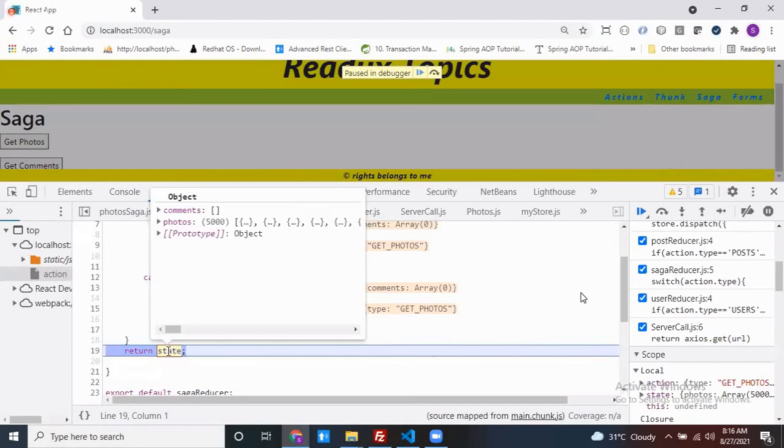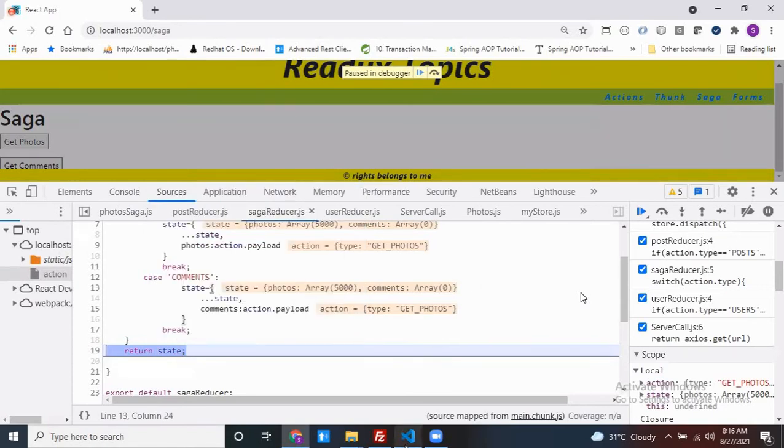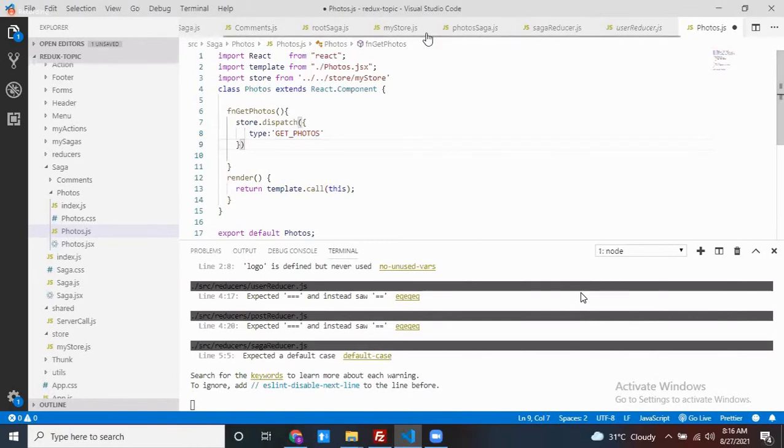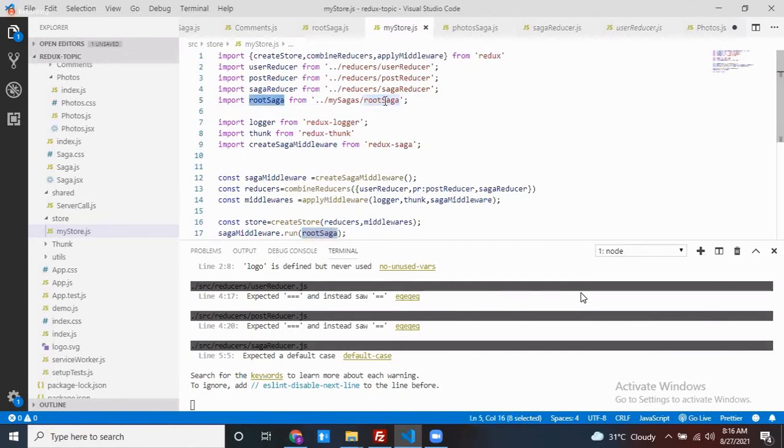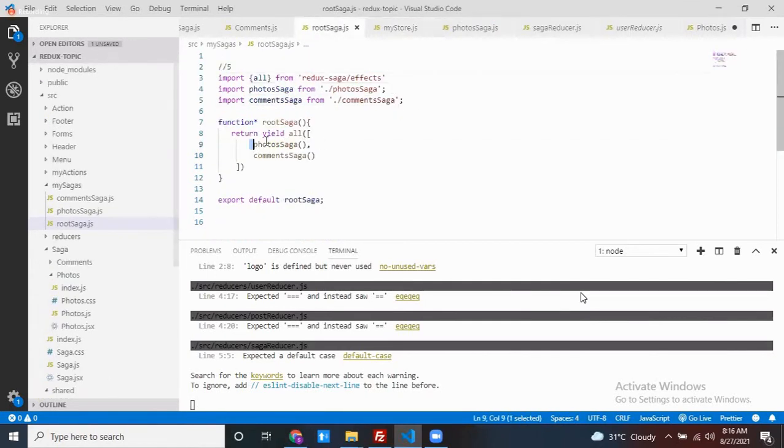Now it is going to check for what? Whether some Saga methods are already up and running. Here, this is the only proof. Now here, are there some Saga methods up and running or not? Root Saga. What does this root Saga contain?